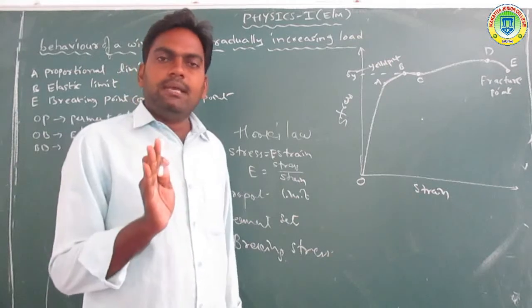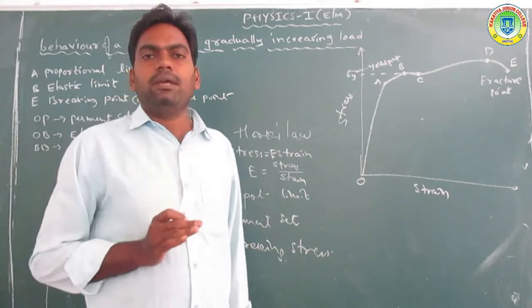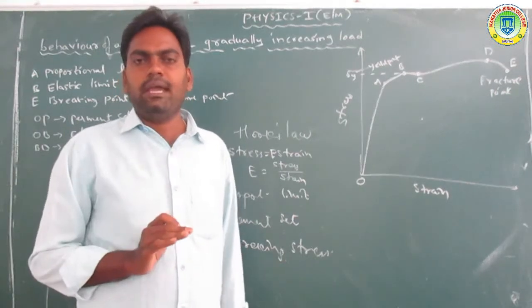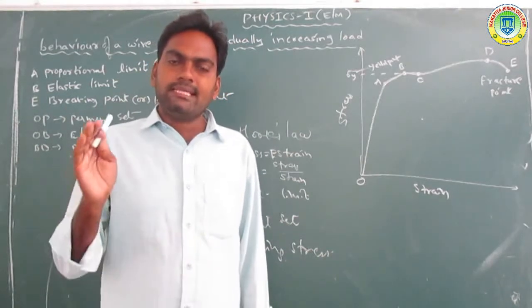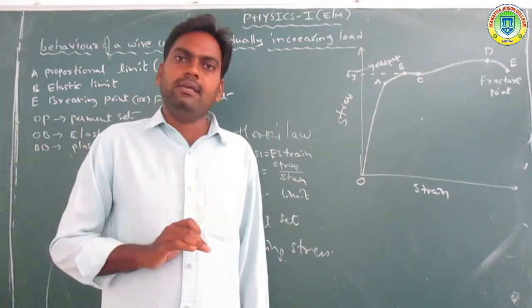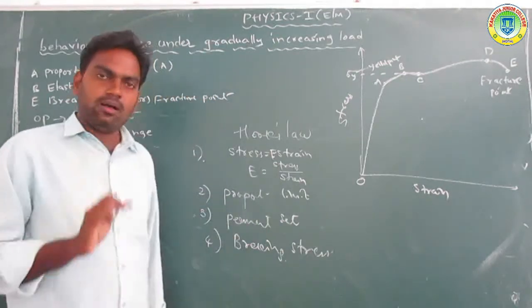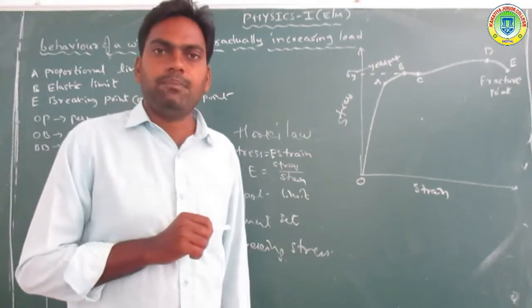It means the maximum stress applied on a body for which the stress is directly proportional to strain within the elastic limit.